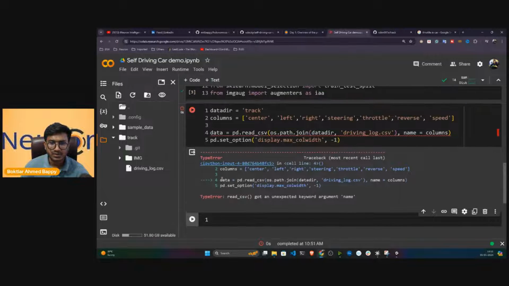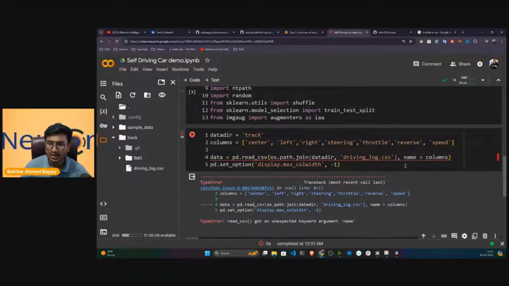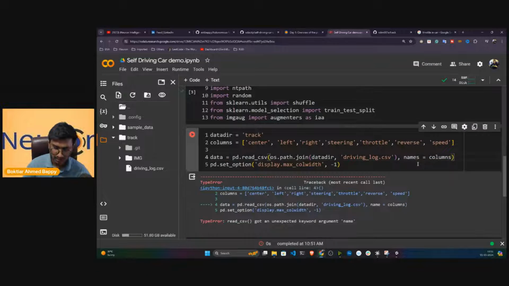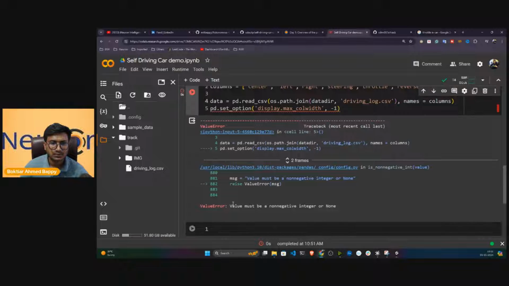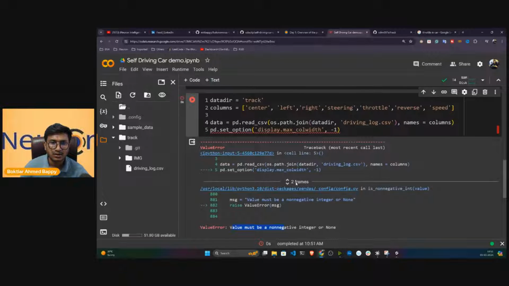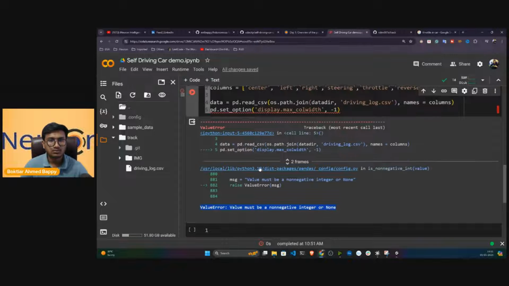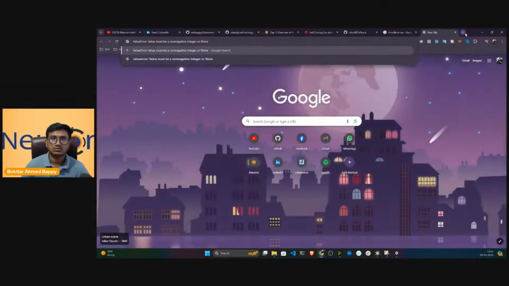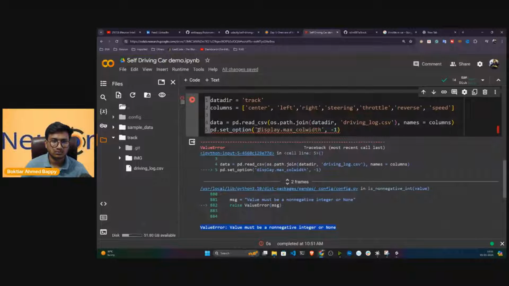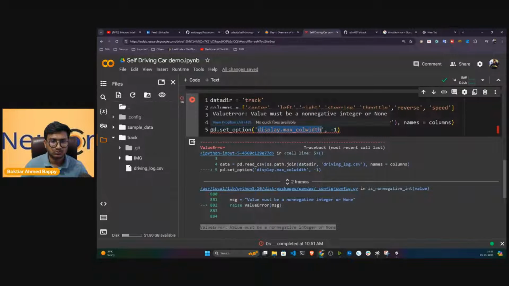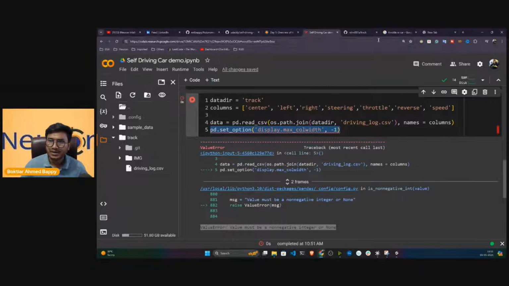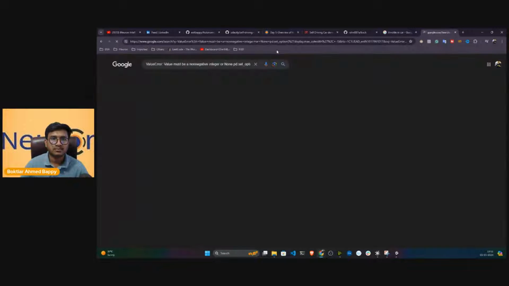okay, read_csv got an unexpected argument called name. Why is it giving me the error? It should be names, I think, not name. Okay, now I got another error: value must be non-negative integer or none. Just a minute. Because pandas has updated so many things, sometimes this error will come, and you have to fix it.